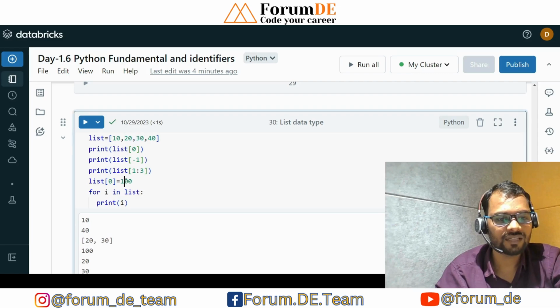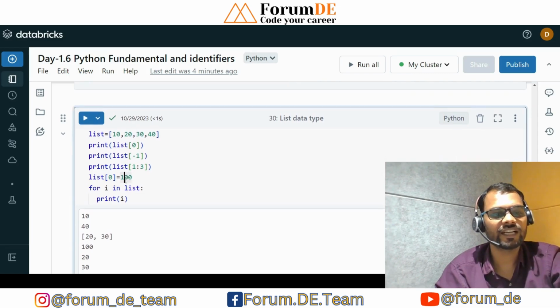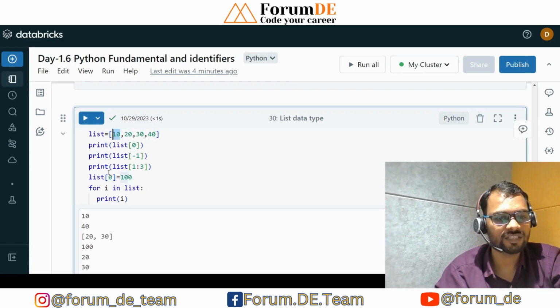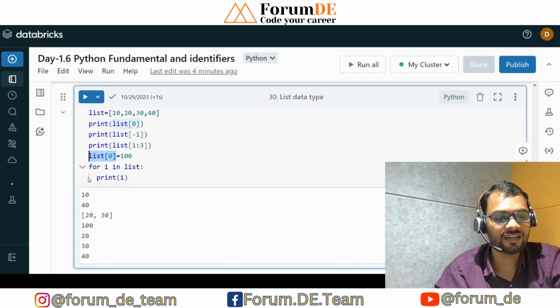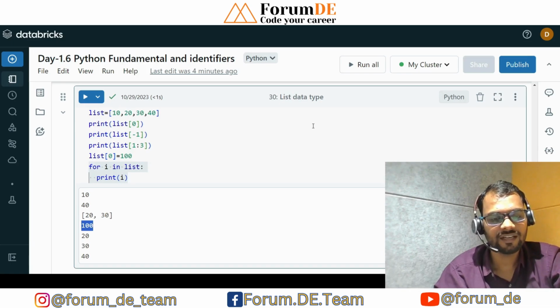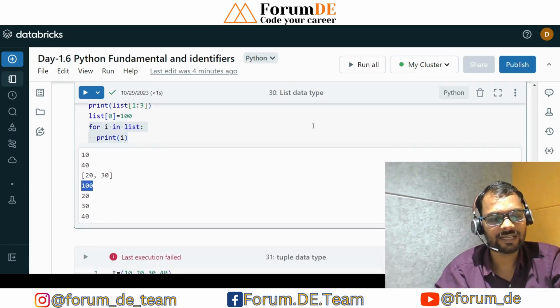And now, suppose that I want to change the data in a particular index, the 0th index. This is 10, I want to change it with the 100 value, so we can change. List is mutable, we can change the data. So L 0th index, we are going to change that with the value of 100. Now if I iterate over this list, it will print the 0th index as the changed value 100. So this is nothing but a short explanation about the list data type.